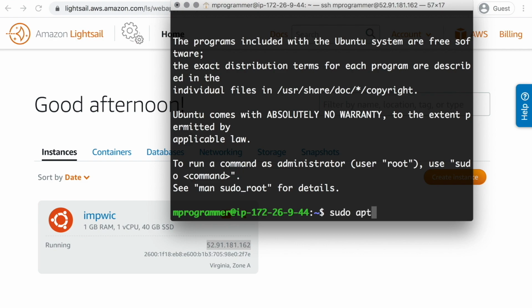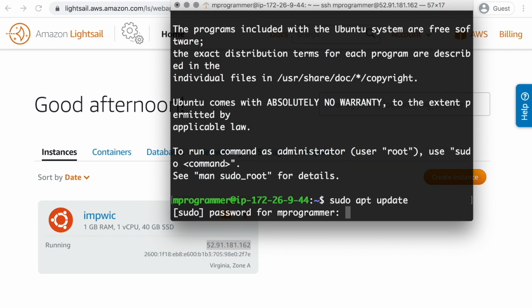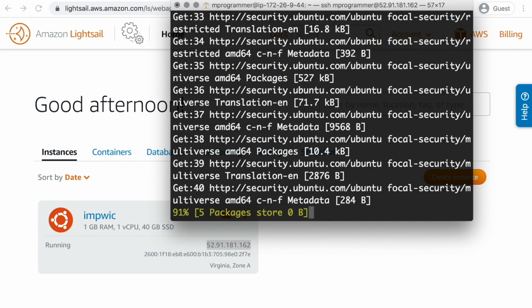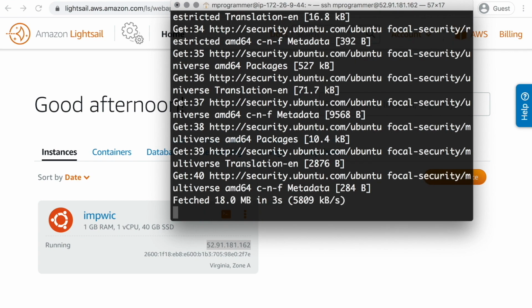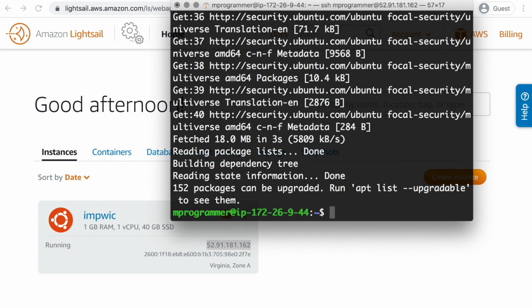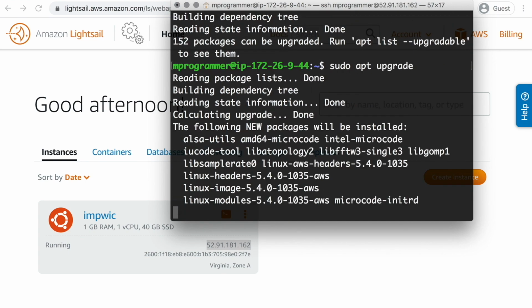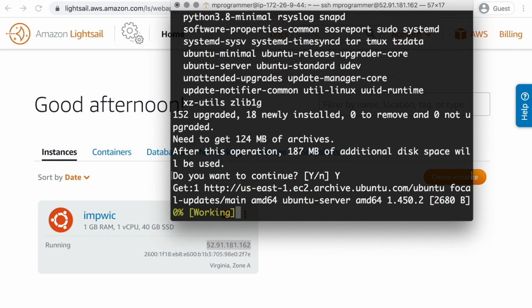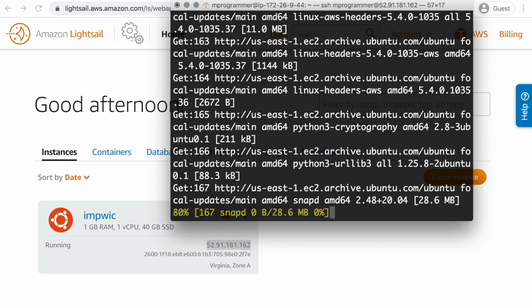You first run the command sudo apt update, and you have to enter the password to prove that you have root privileges. It will take about 10.3 seconds for this update to finish, and once it's over, you will see this screen. You now run the command sudo apt upgrade. You will answer yes, and this will take a little bit longer.